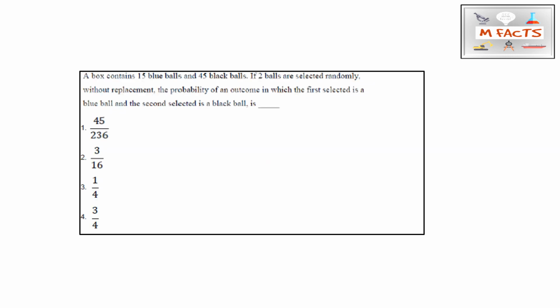This question is basically: a box contains 15 blue balls and 45 black balls, and if two balls are selected randomly. This is from statistics and probability. After solving this question you will get the answer, that is 45 by 236. So this A part is correct here, that is 45 by 236.